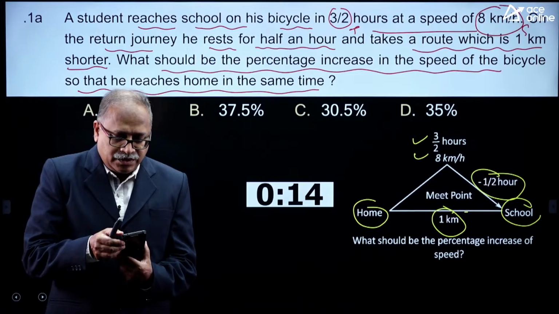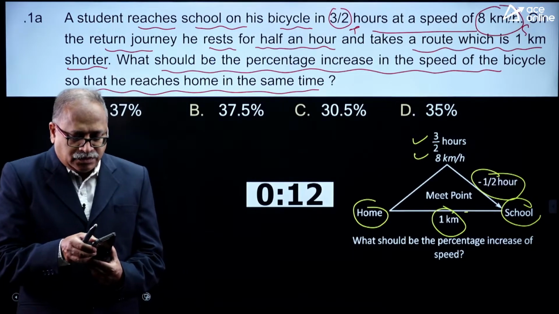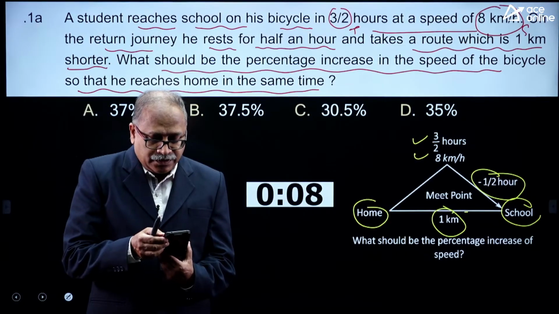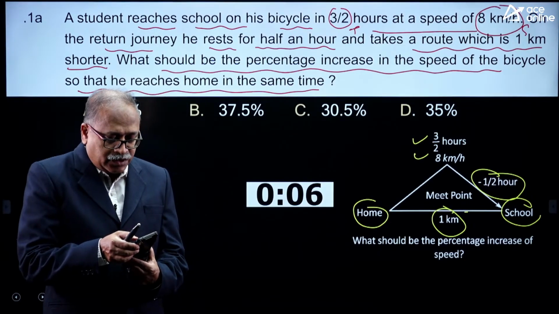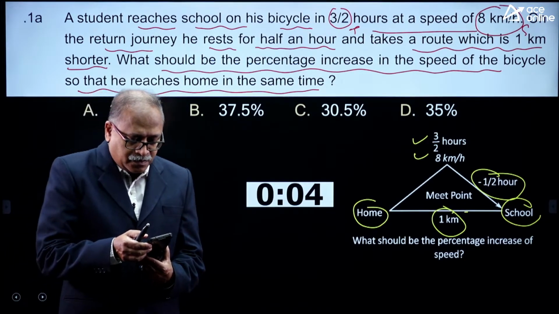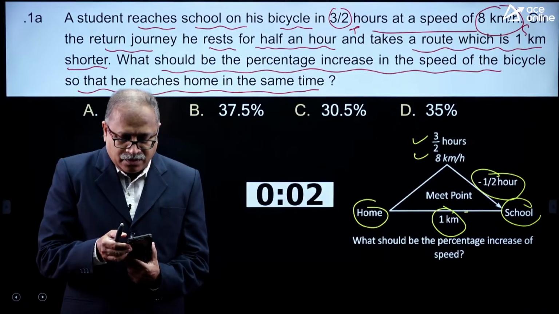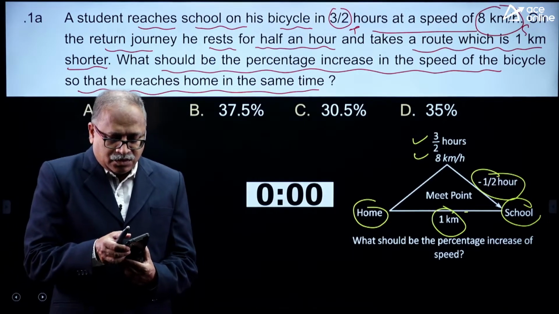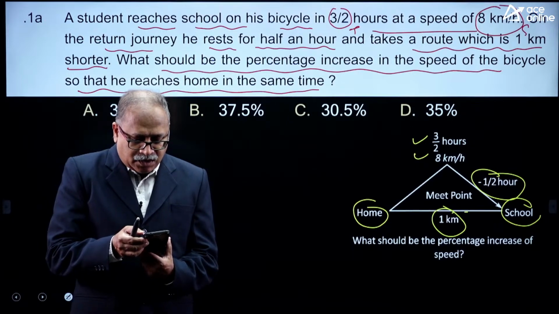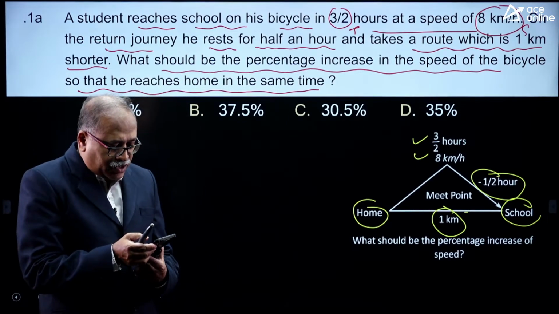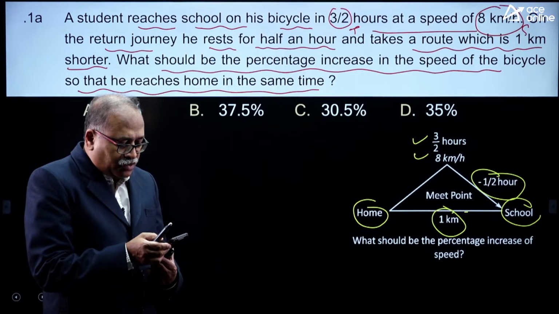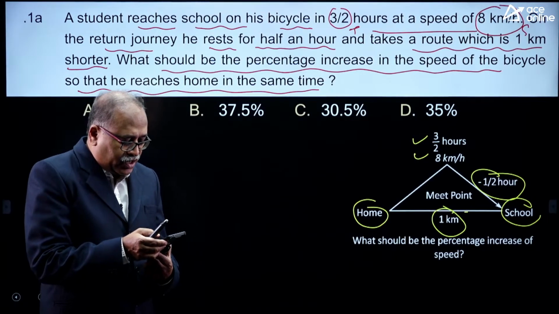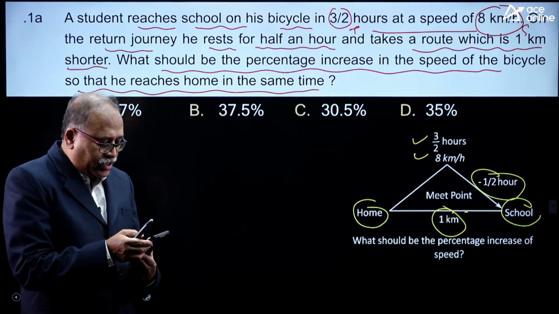Okay, option B, Mr. Venkat, option B. Very good evening, Mr. Venkat.